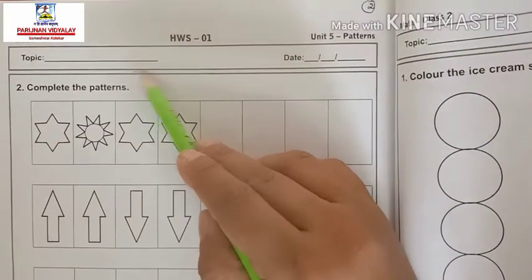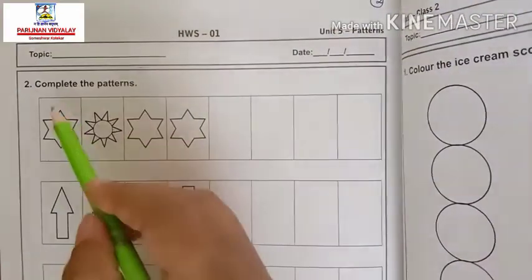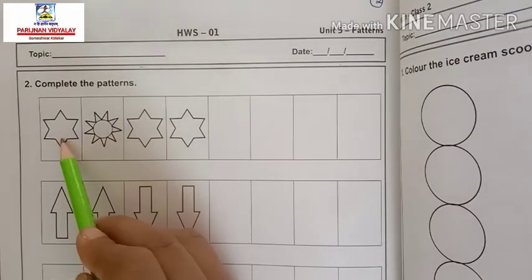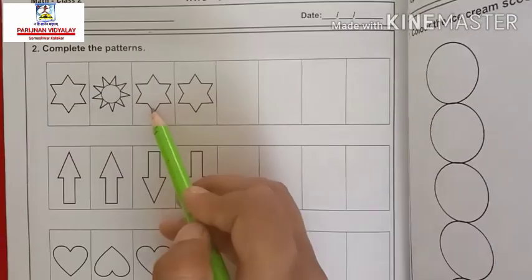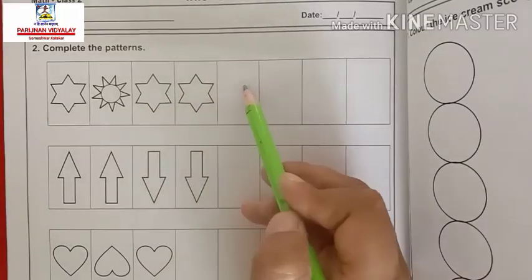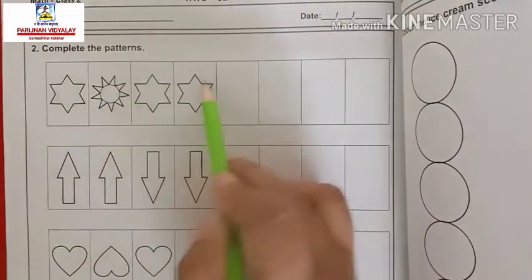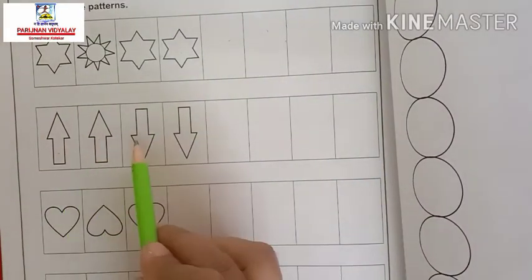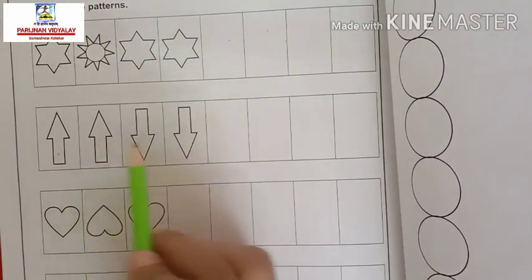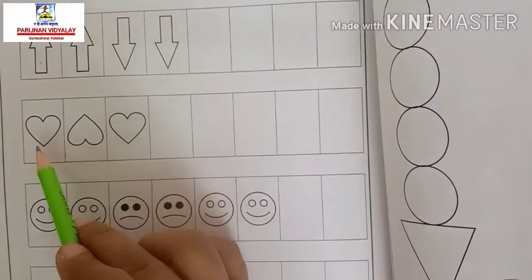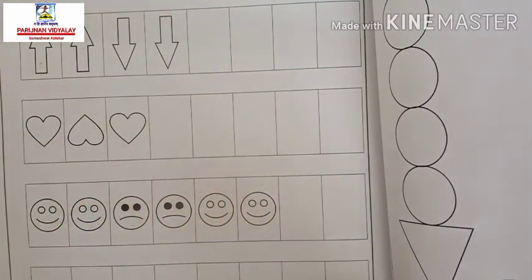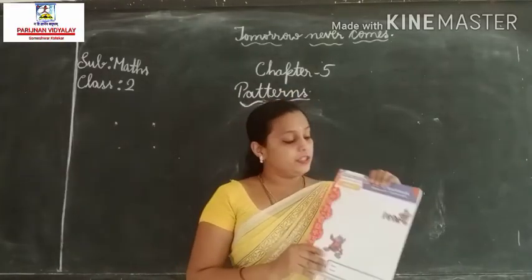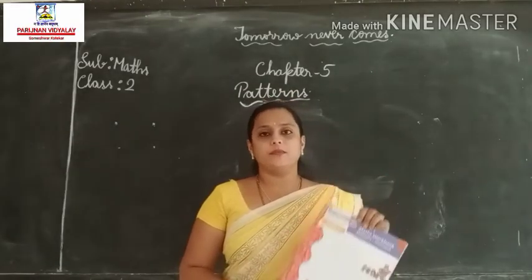Write topic and today's date. Complete the patterns. Can you complete this pattern? A, B, C. Again A, B, C. ABC pattern. Kindly complete this. Next, AABB. AABB pattern. This is ABAB pattern. Kindly complete this page. Students, kindly complete your maths workbook.